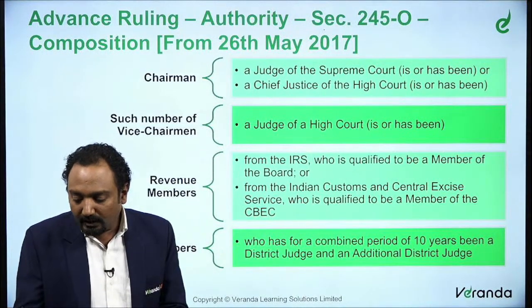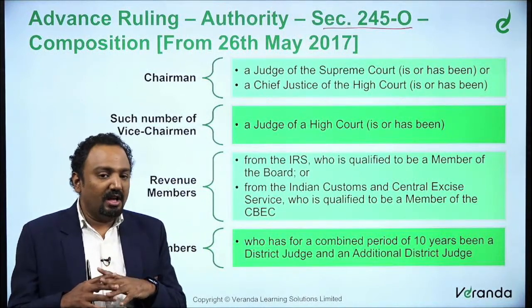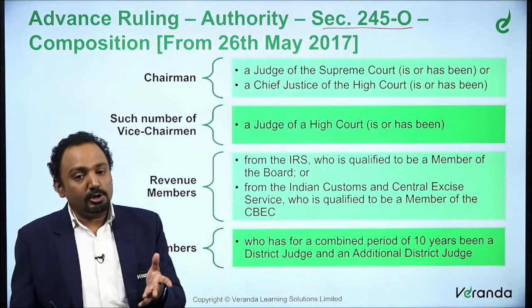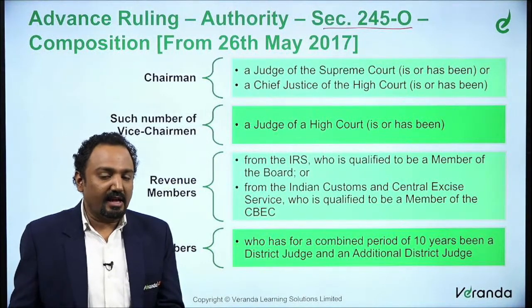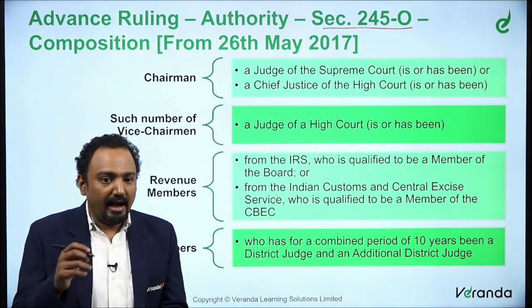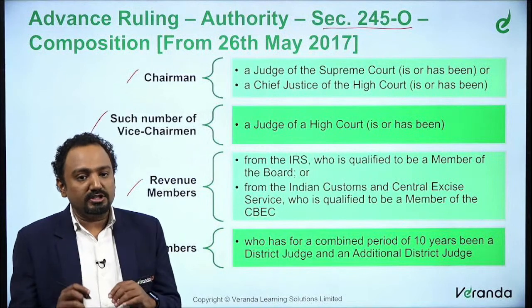Now this section 245O also provides this composition. We said it is applicable till 25th May 2017. What does this section say as a composition? Again, it's a chairman, a vice chairman, a revenue member, a law member. There is no change in that.